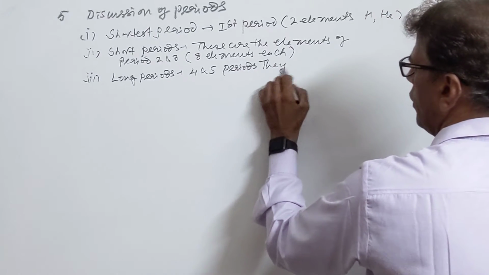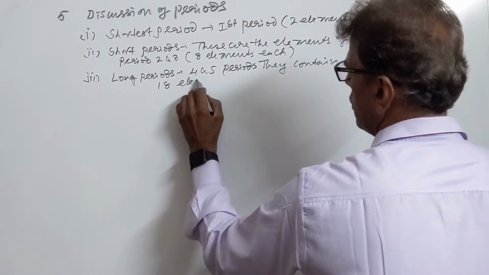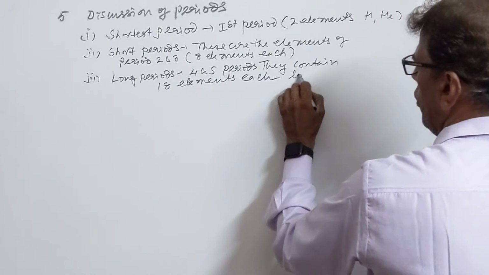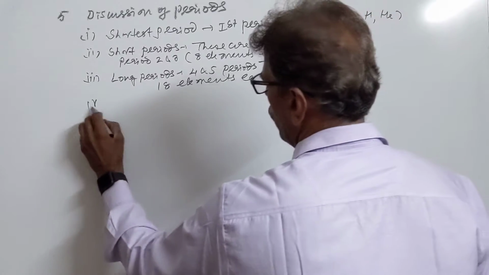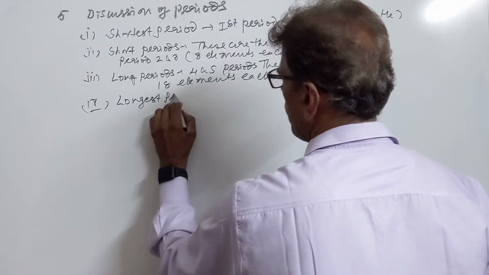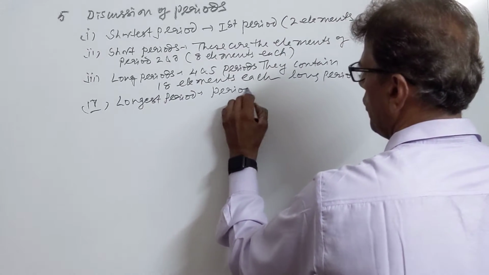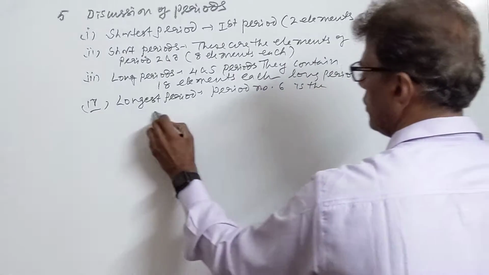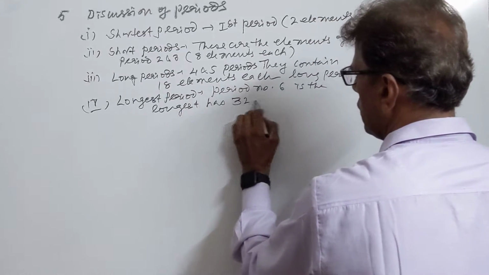They contain 18 elements each. They are called long periods. Then we have the fourth, that is the longest period. Period number 6 is the longest, has 32 elements.